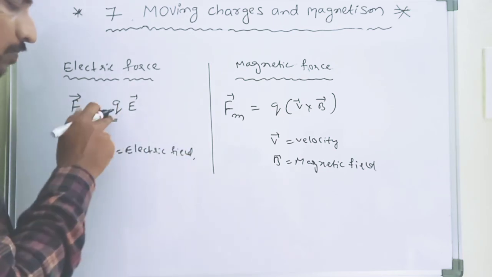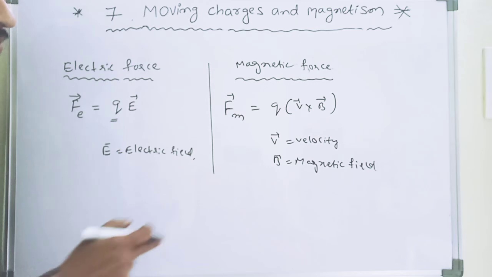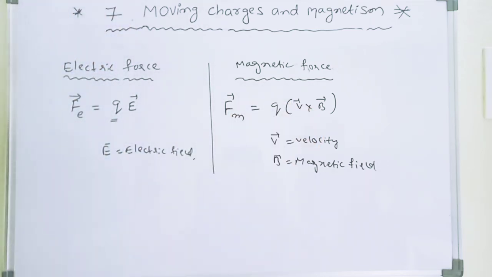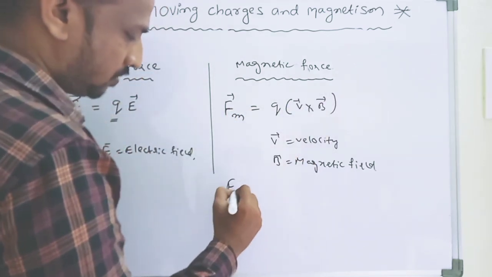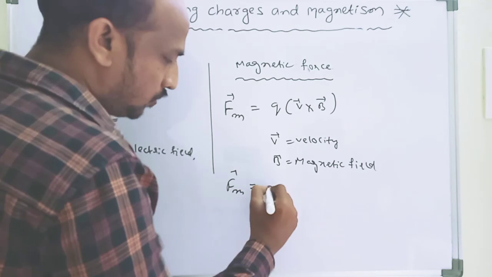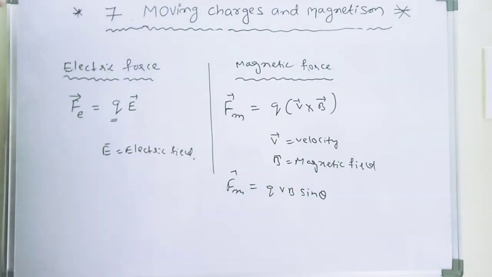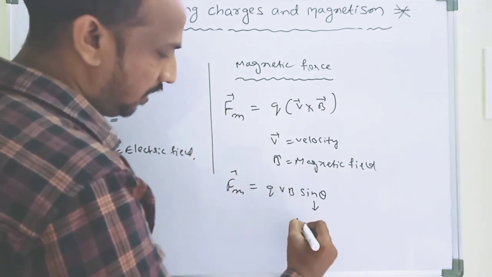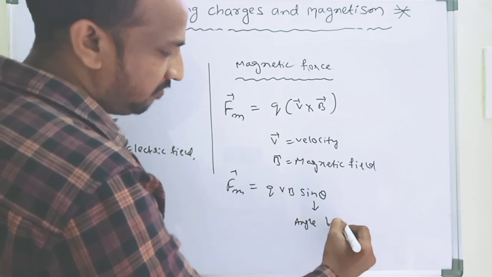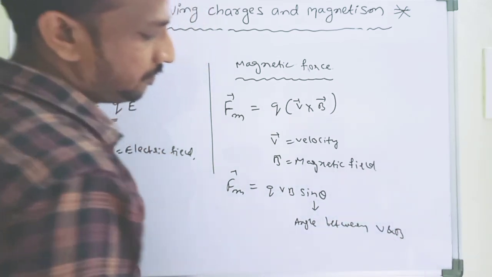Electric force is the force experienced by a charged particle due to only one single field. But here it involves the magnetic field as well as velocity. So this is nothing but a cross product, and Fm is equal to Q into VB sin theta. What is theta here? Theta is the angle between V and B.